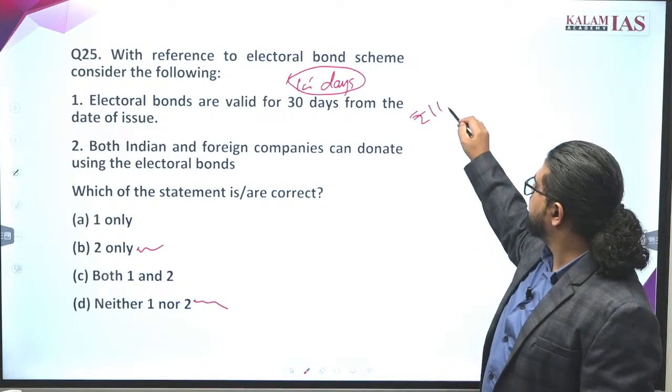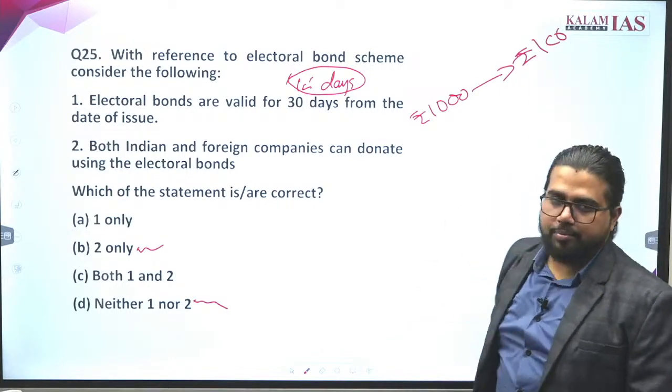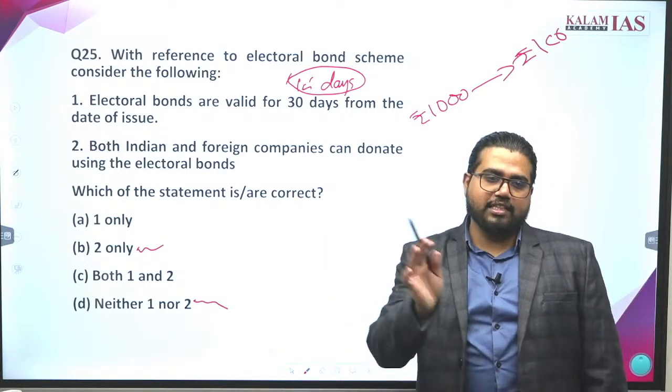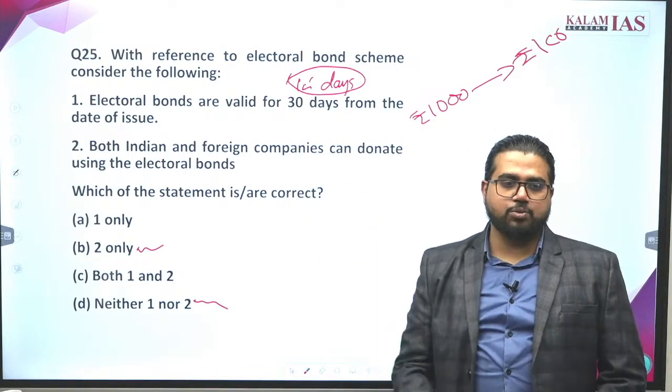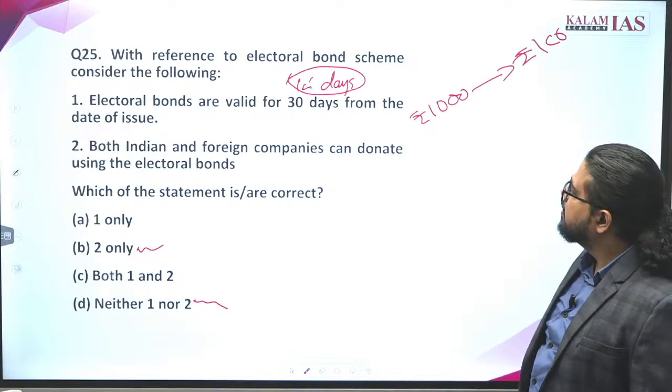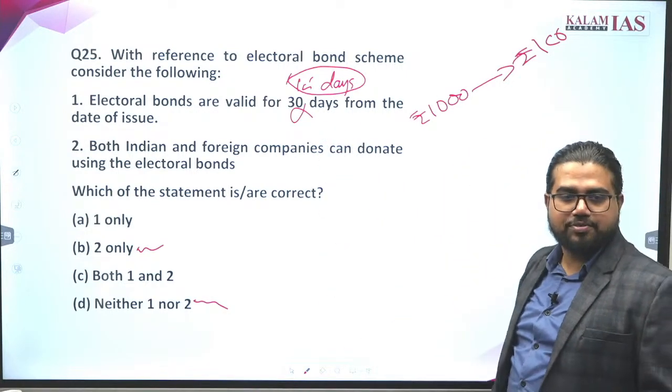From ₹1,000 to different multiples till 1 crore you can buy one bond. Within 15 days, it will be credited into the official account of XYZ political party. So the 15 days statement is wrong. Not going into more details of this.